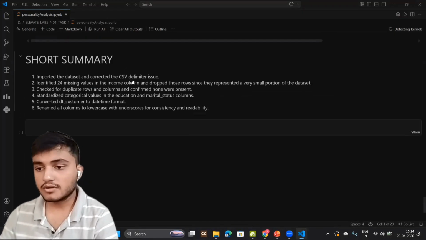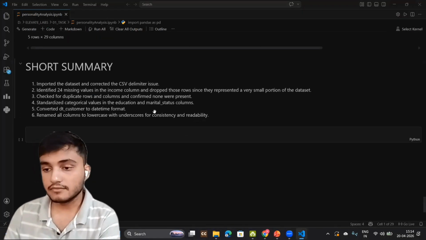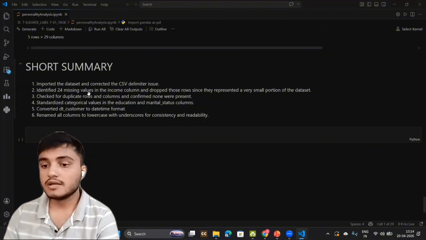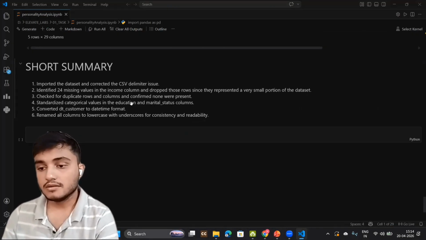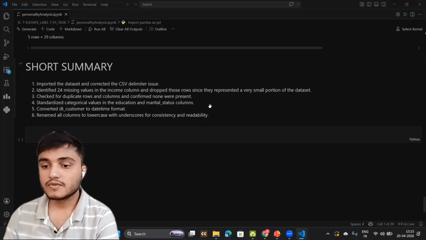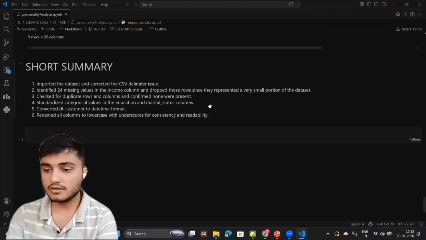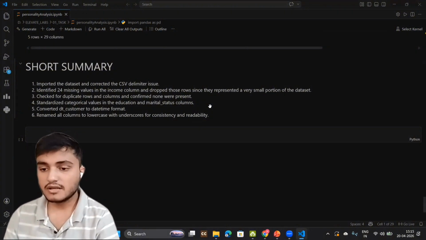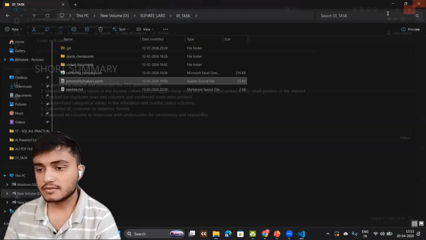It was just about the knowledge that I can work with Python. So I identified missing values and imputed them. I checked for duplicate values and removed them. Standardized categorical values in education and marital status columns, converted date customer to datetime format. All these tasks were given, so I did only these, and renamed columns to lowercase with underscores. This is the basic task I did here. Nothing tough.